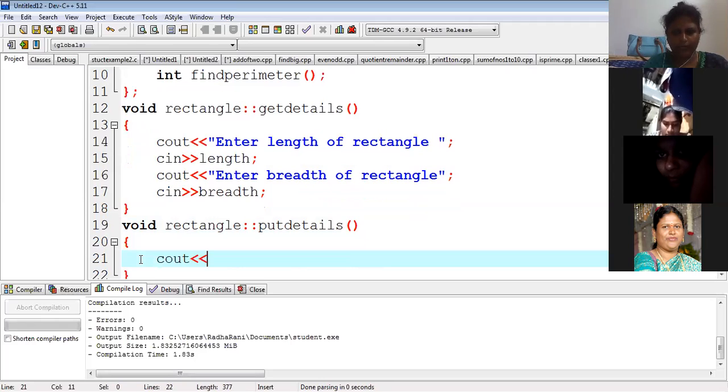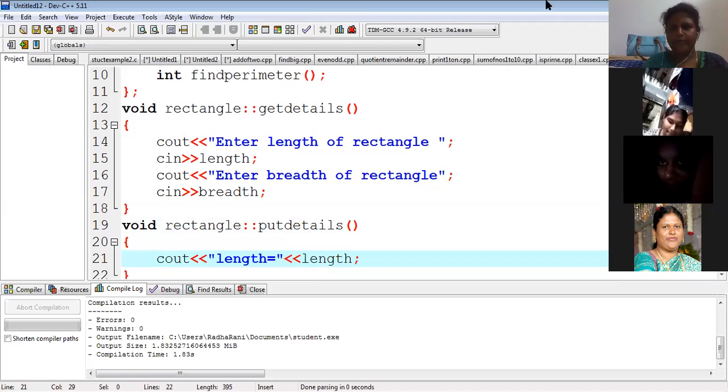Put details means simply displaying whatever values you have read. cout length is equal to length. For the message length, the actual value will be displayed, whatever you have given.